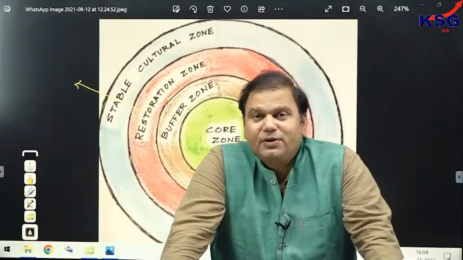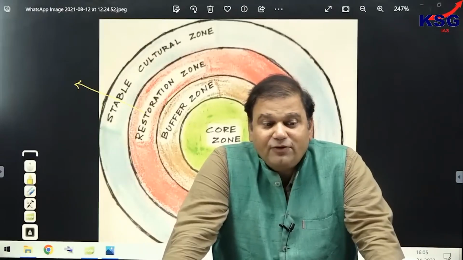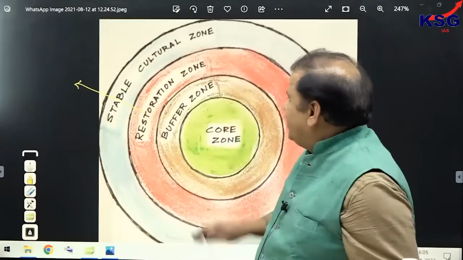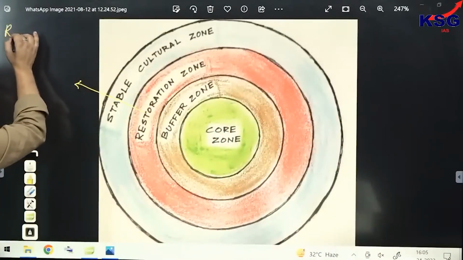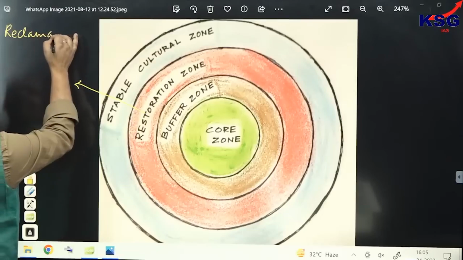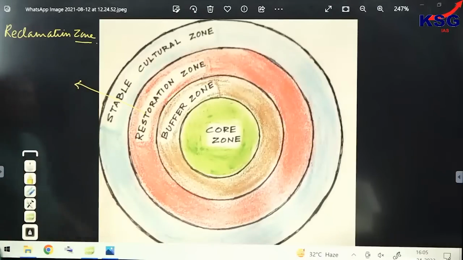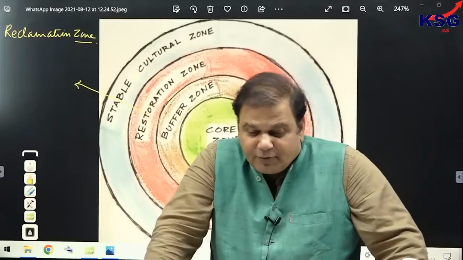Because in this area, human activities were responsible for degradation on a large scale. So this area needs to be restored to its original form. Clear? This area needs to be restored to its original form, and that's why it is called restoration zone, or it's also called reclamation zone. We can call it restoration zone and also reclamation zone. And in this area, what would be done? We can see that reforestation would be taking place.